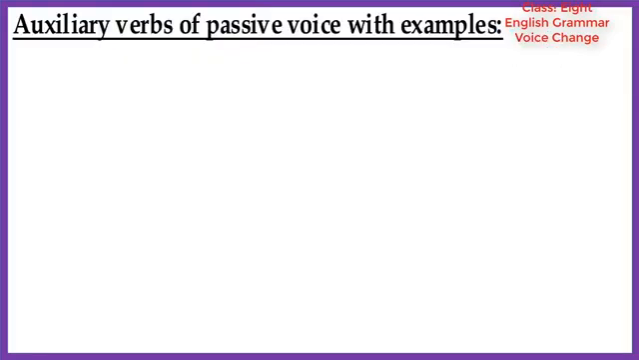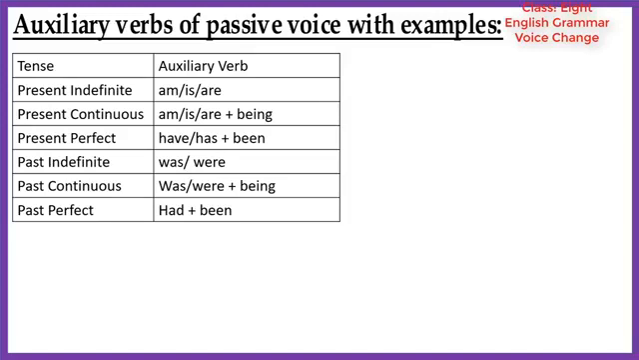Now I will show you auxiliary verbs of passive voice with example. Look, present indefinite tense and its auxiliary verb is am or is or are. Let's see an example. He helps me. The sentence is in present indefinite tense, so the passive form will be I am helped by him.